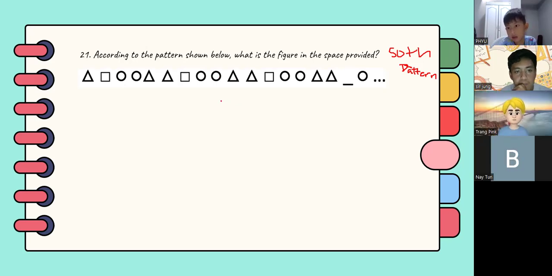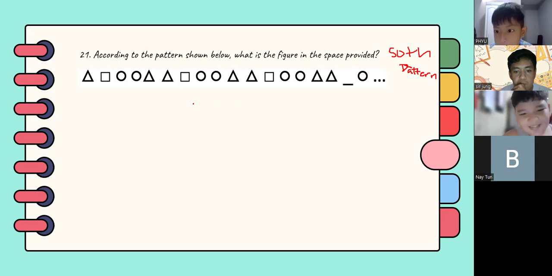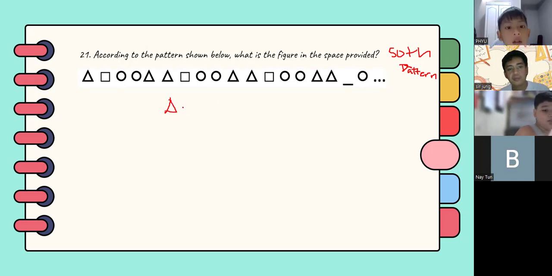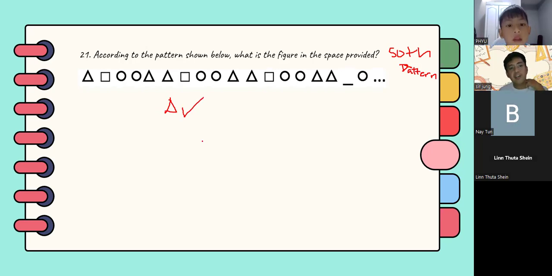Yes, it's triangle. That's correct. So how did we arrive at triangle if the problem asked for the 50th pattern? The pattern repeats in groups of 1, 2, 3, 4, 5. So 50 divided by 5, you have 10, remainder 0. There is no remainder, so the answer is triangle.